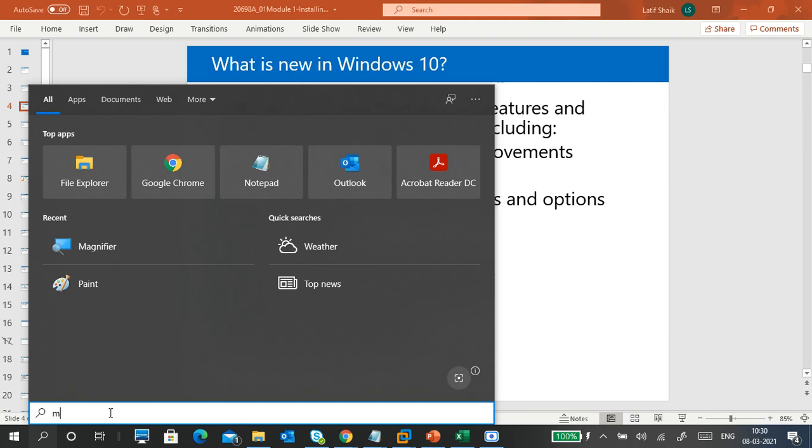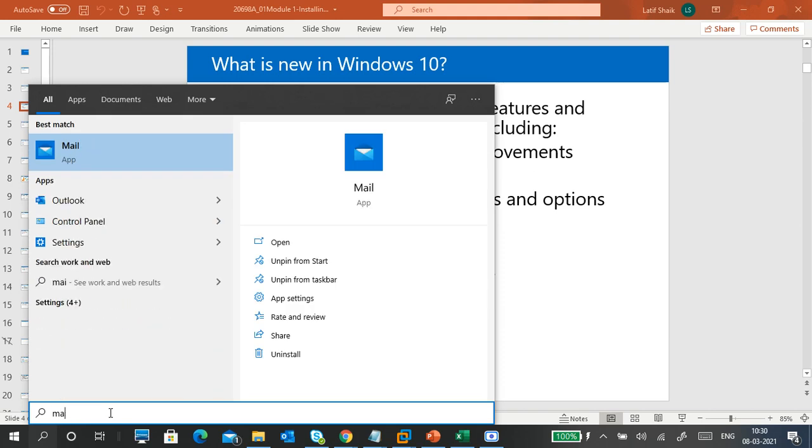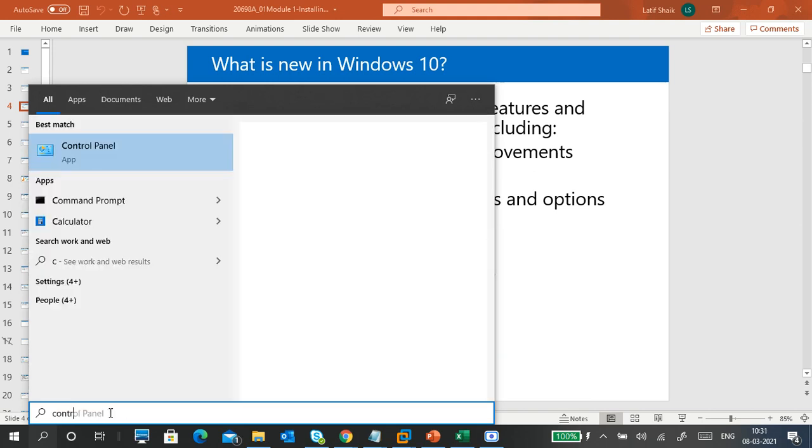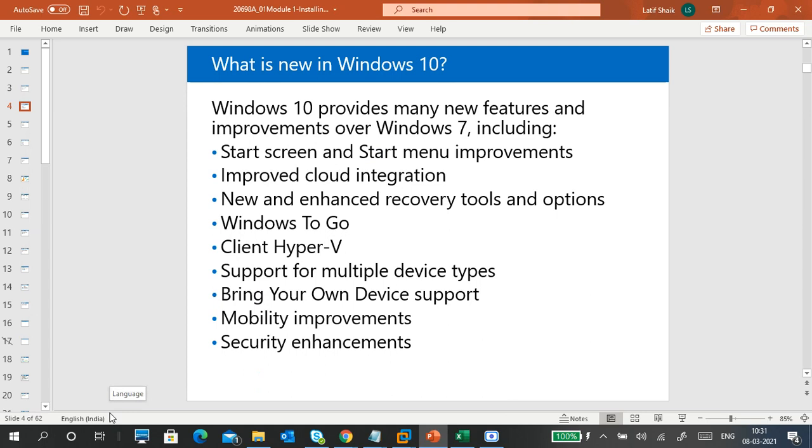I hope you understood. So this is the Mail app. Control Panel. So this is a quite easy search option given in Windows 10, compared to the previous versions. Improved cloud integration is there.